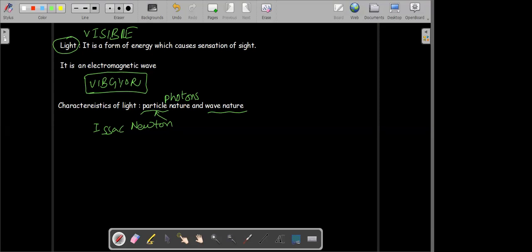Then after a few experiments, it was confirmed that light has both the particle nature as well as the wave nature. That means if you have a beam of light, it consists of tiny packets of energy called photons, and light also travels in the form of waves like this. Both natures are available with light. So now it's known that light consists of both particles as well as waves.